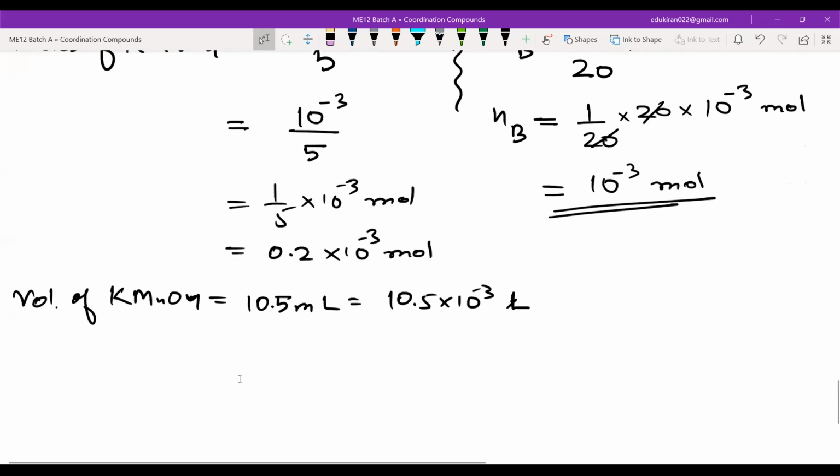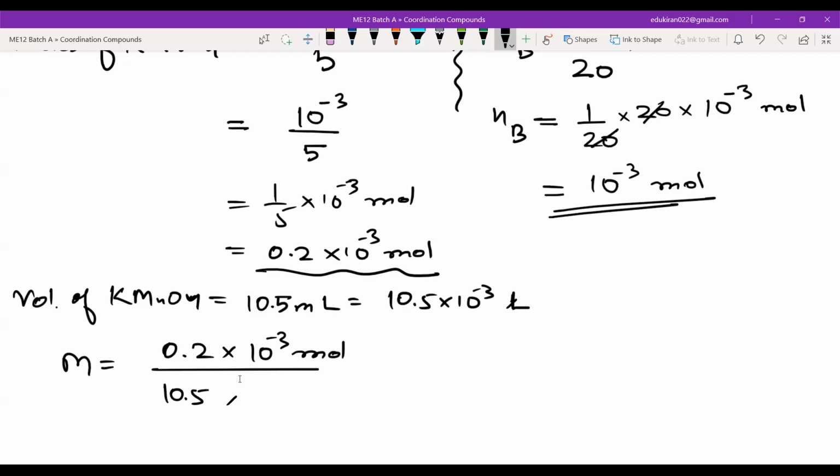So you have the number of moles and the volume also. Molarity will be equal to 0.2 into 10 to the power minus 3 moles divided by 10.5 into 10 to the power minus 3 liters. The 10 to the power minus 3 will cancel each other, and you get the answer 0.2 divided by 10.5.